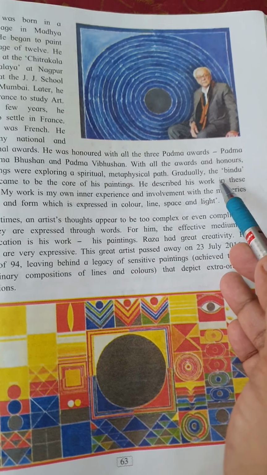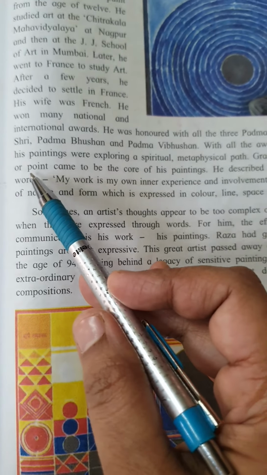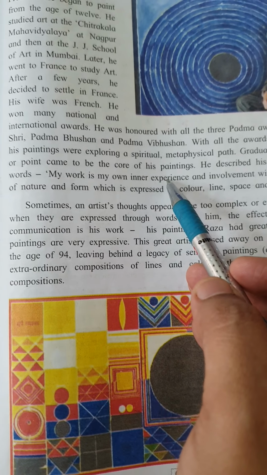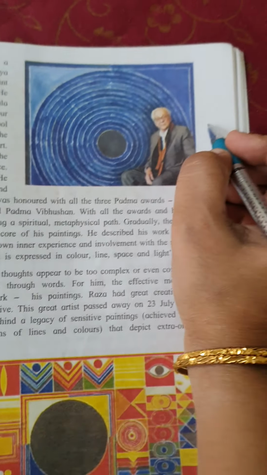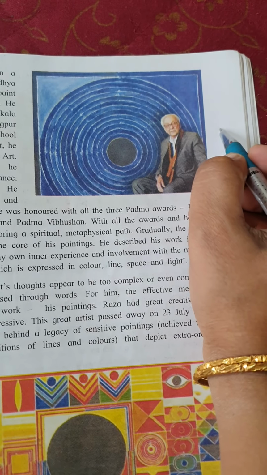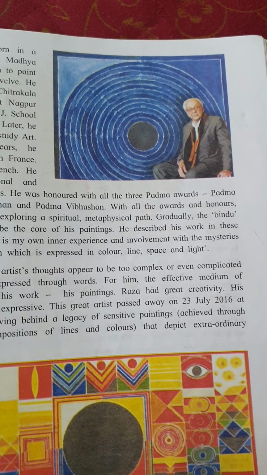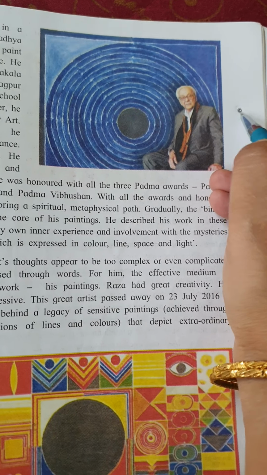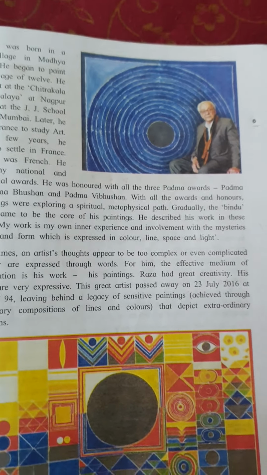Gradually the bindu or point came to be the core of his painting. Now, bindu, point means what? A simple dot. In English it is known as point, and in Hindi or Marathi it is known as bindu.